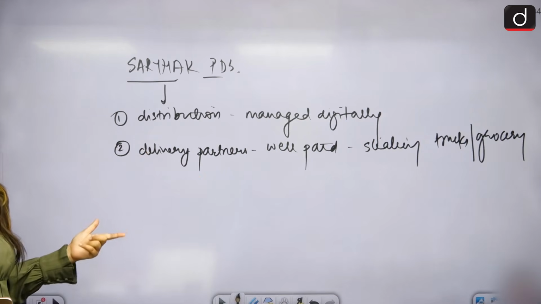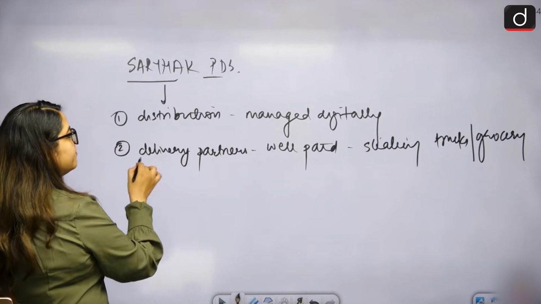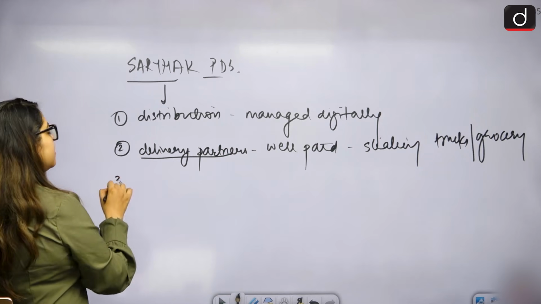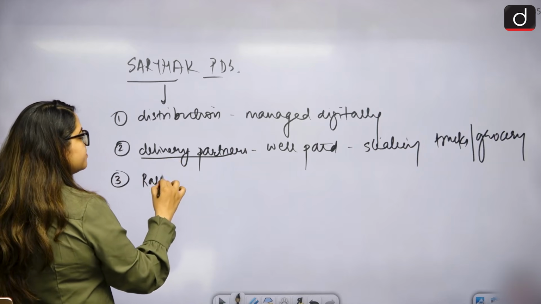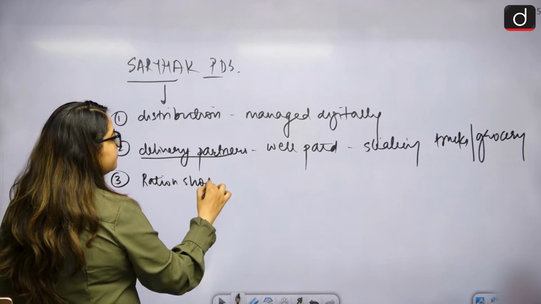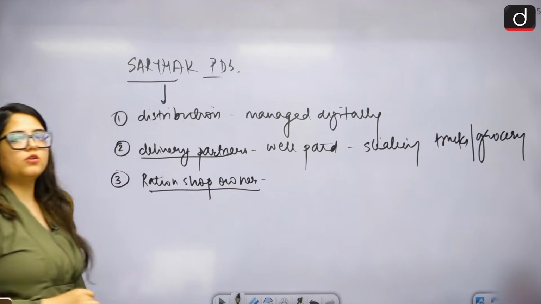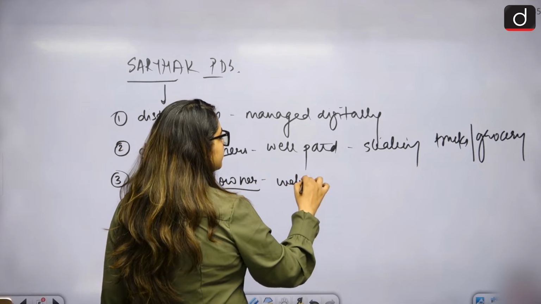After that, in the third step, if your trucks keep getting stolen, you lose the incentive now. Third step is that you take it to the ration shops. And if ration shop owners are not well paid, they will also resort to corruption. So the third step is you pay them well.